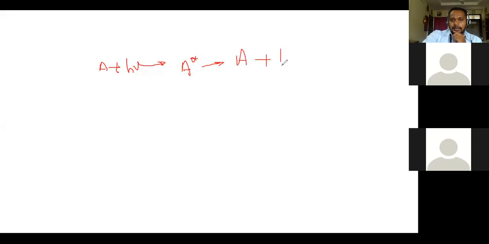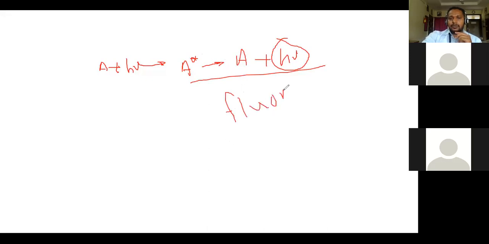As we have already discussed, in case of a low quantum yield, what happens? Suppose this is a primary photochemical reaction. In this case, our formed product is A star. The product that is formed in a primary photochemical reaction emits its energy in the form of light, or re-emission of energy takes place, with light having the same frequency or a lower frequency. This phenomenon is called fluorescence.